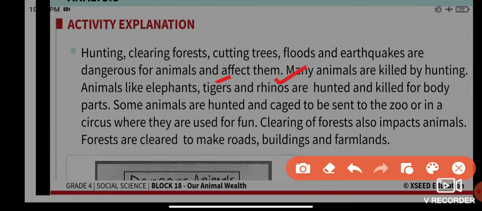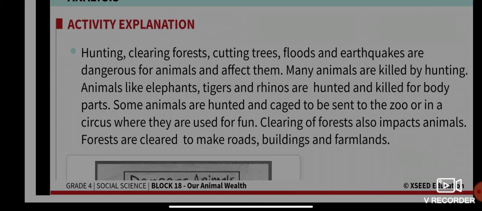Similarly, the tiger is hunted for the skin and the tooth, the elephant for the trunk, right? So they are being hunted because of their body parts. Similarly, some animals are hunted and caged to be sent to the zoo or a circus, where you see lots of animals like elephants. The donkeys perform in the circus where they are used for fun.